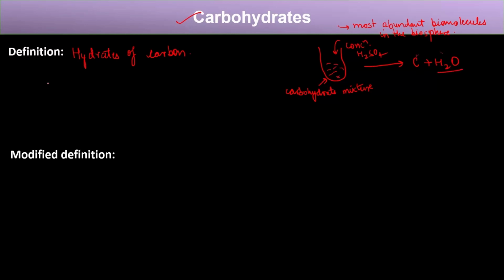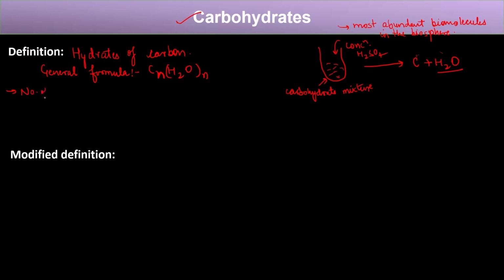Now what is the general formula of carbohydrates? The general formula for carbohydrates is CnH2nOn. What we can see from the general formula is that the number of carbons and the number of oxygens are the same, right?